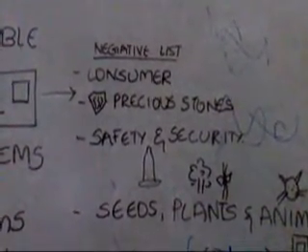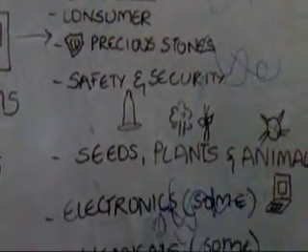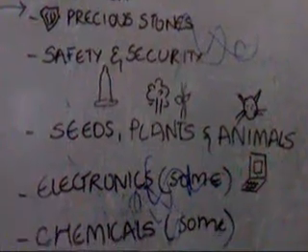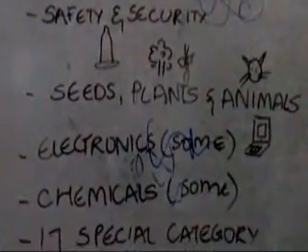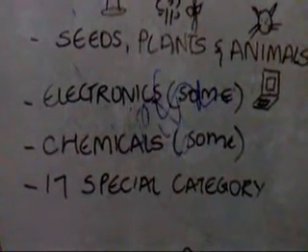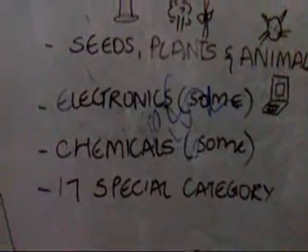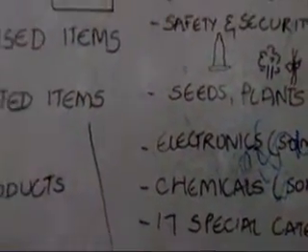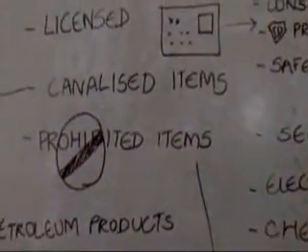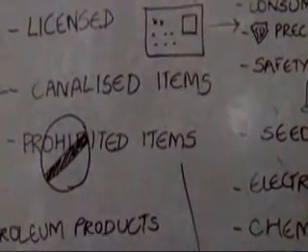several precious and semi-precious stones, products related to safety and security, seeds, plants and animals, some insecticides, pharmaceuticals and some chemicals, some electronic items, several items that are reserved for production by the small scale sector, and 17 miscellaneous or special category items. In April 1993, the government ended licensing requirements for several agricultural items, including prawns, shrimp, and poultry feed.